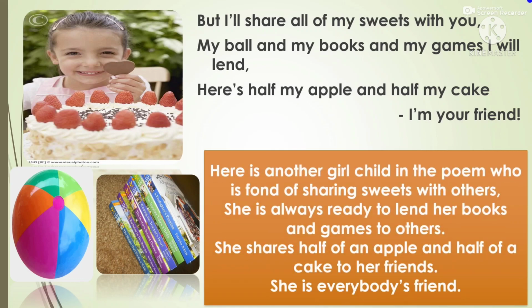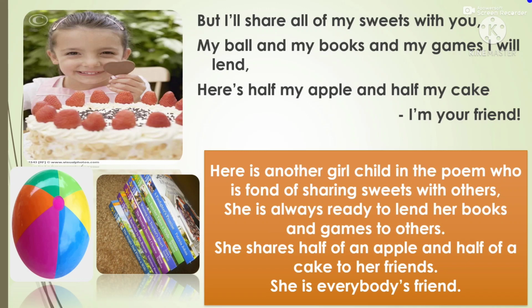So, dear students, here is another girl child in the poem who is fond of sharing sweets with others. She is always ready to lend her books and games to others. She shares half of an apple and half of a cake with her friends. She is everybody's friend. So, students, will you want to become her friend? Yes, I will want to, because her nature is very nice, right? She wants to share sweets with others.